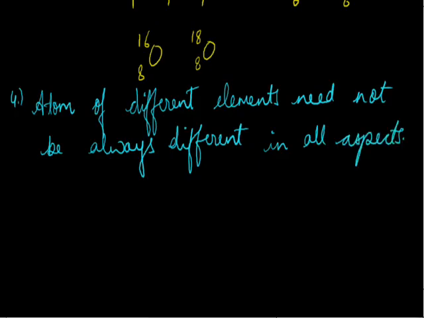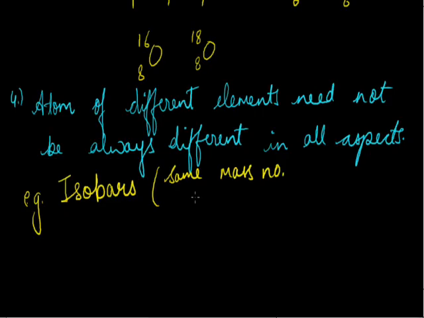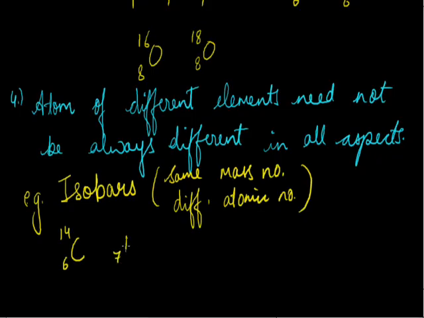Here we can see this case by understanding isobars. Isobars are those which have the same mass number, that is atomic mass, and different atomic number. Now we take an example of isobars, that is 6C14 and 7N14. Here both elements are different. They have different atomic numbers, but their mass number is the same. This cannot be the case according to Dalton.